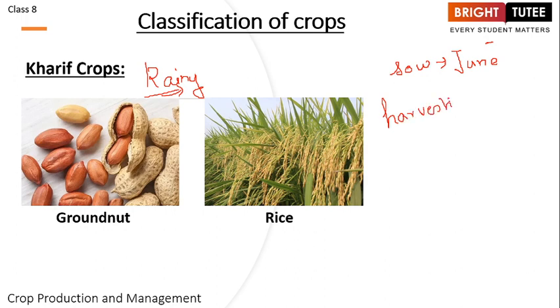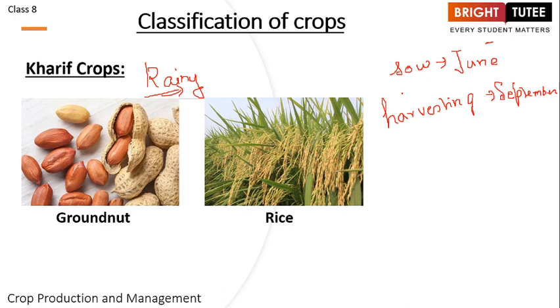We see that the harvesting time is September. And now if you look at the months, what are the months that are covered? So the months are June, July, August and September. This is the time where monsoon is present in India, right? So this is the rainy season crop, that is, it is grown during the rainy season, right?